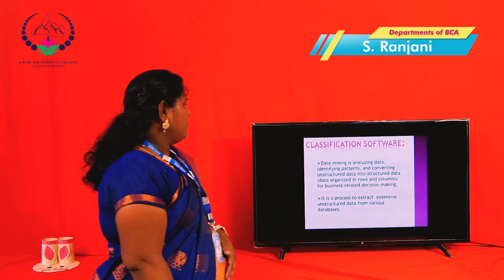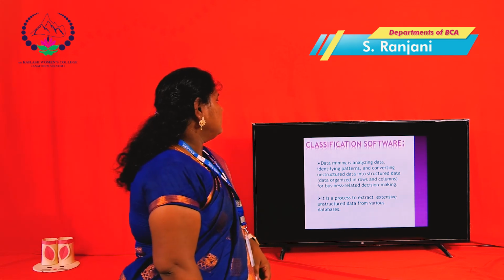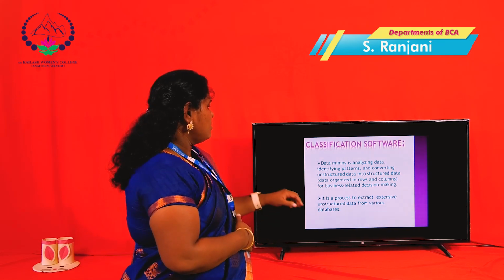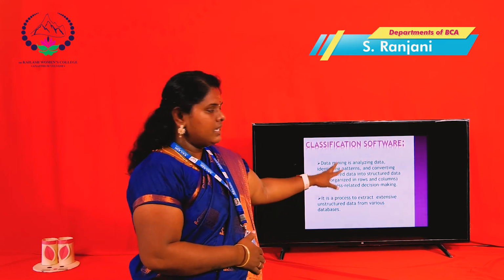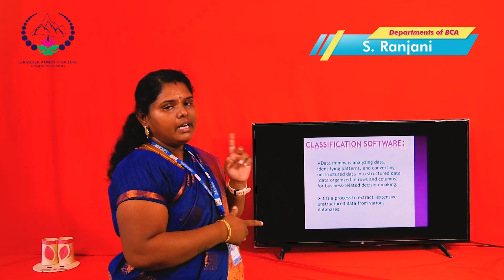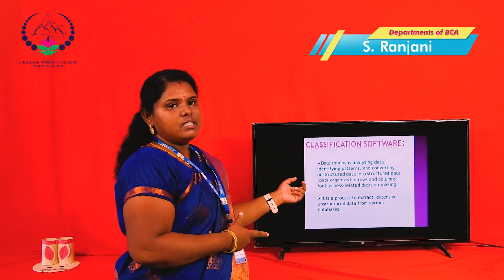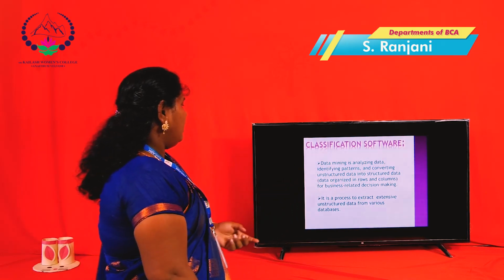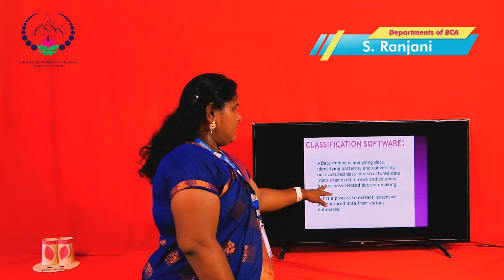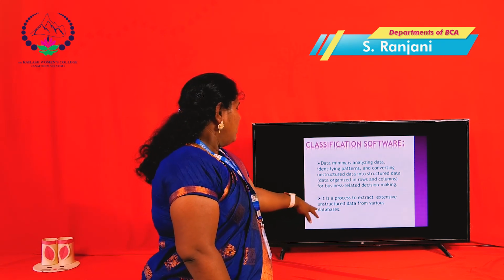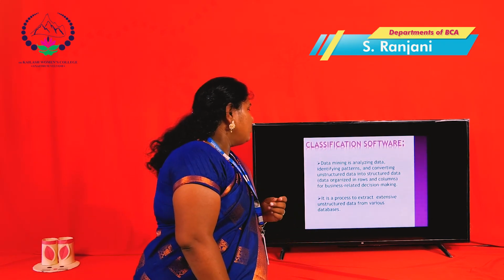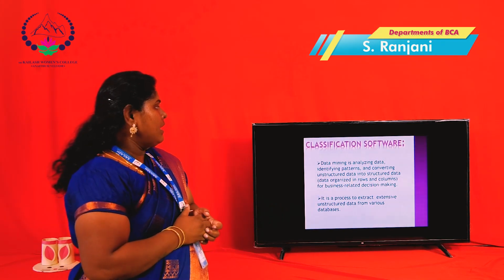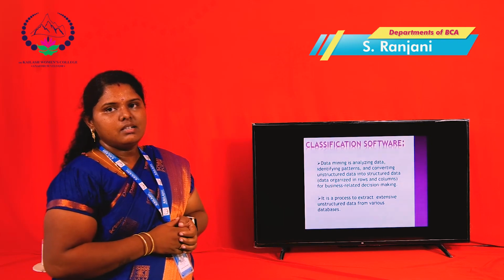Then next one, classification software. Classification software is used first for analyzing data, then identifying patterns, and then converting unstructured data into structured data, for example, data categories in rows and columns. Then next, extracting unstructured data from the database, which is collected in the classification software.